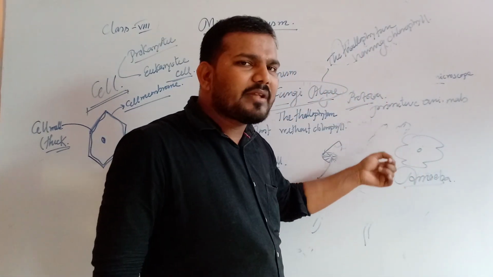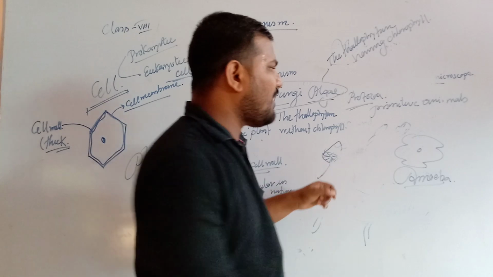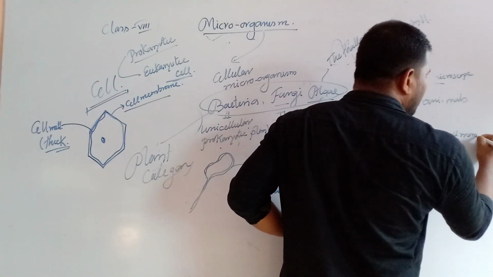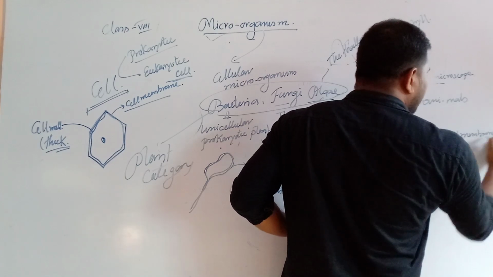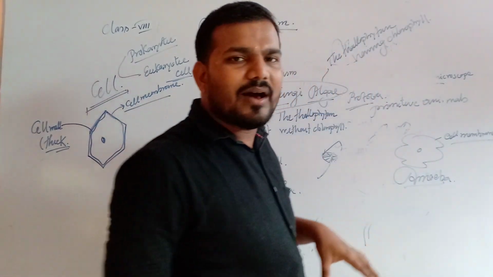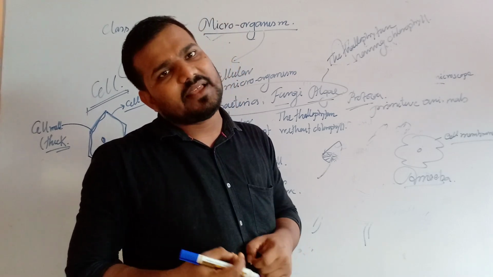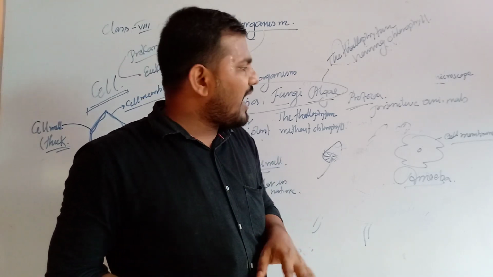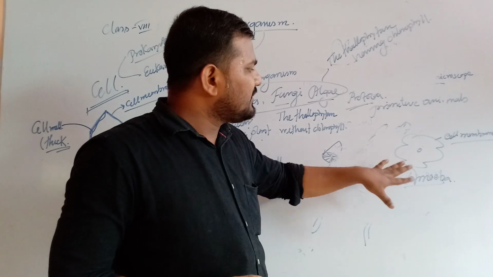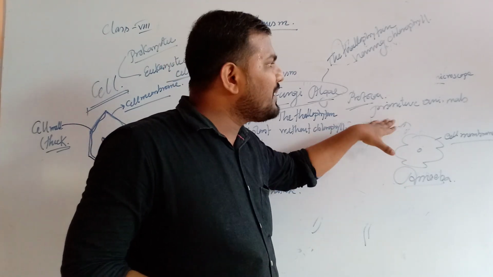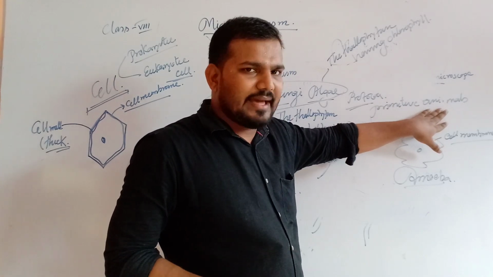Amoeba cells are bounded by the thin living covering known as a cell membrane. So, cell wall is absent, and we know that in animal cells, cell wall is absent. So, amoeba will be the unicellular microscopic primitive animal. Clear?